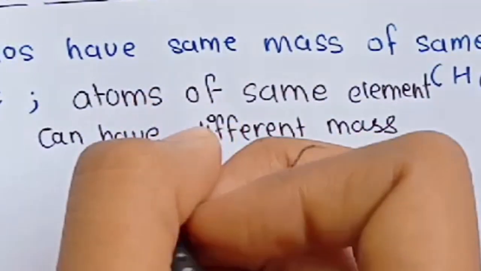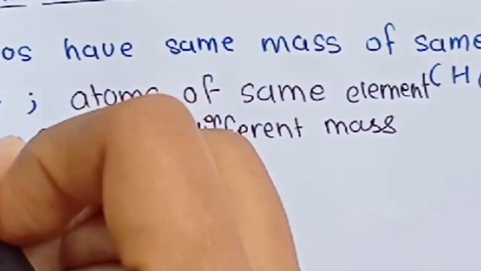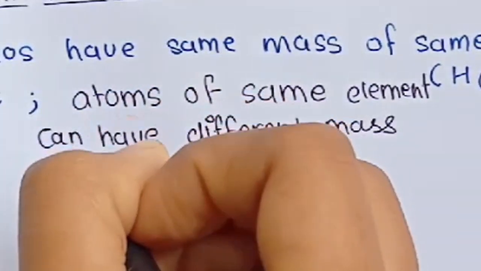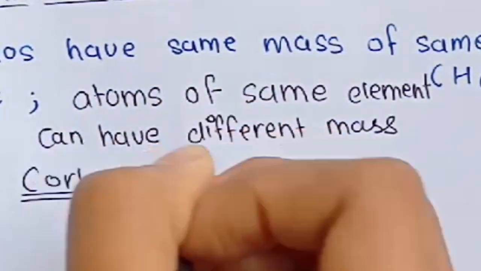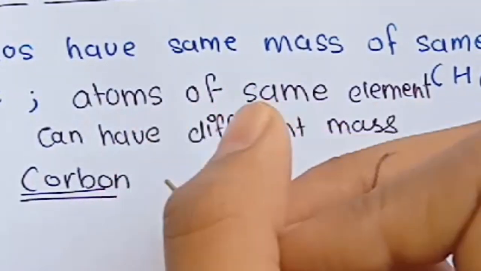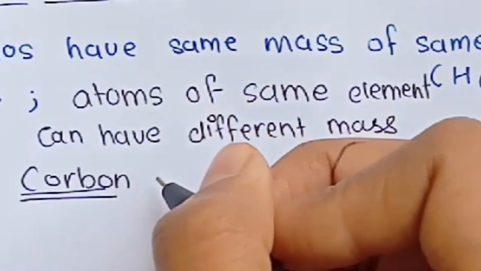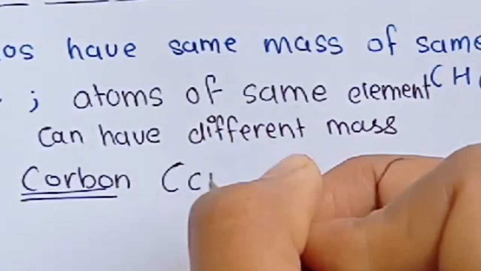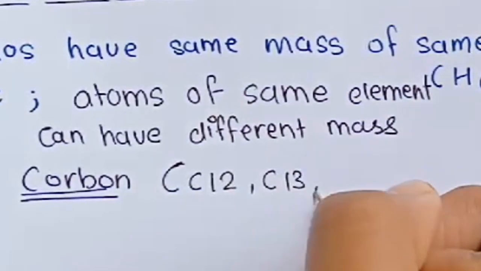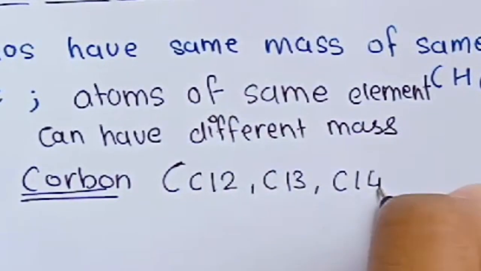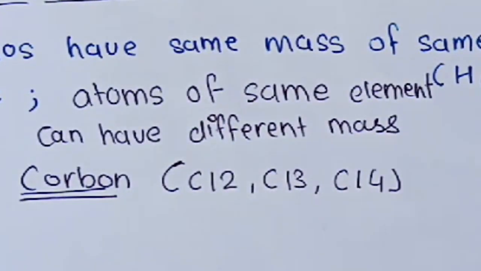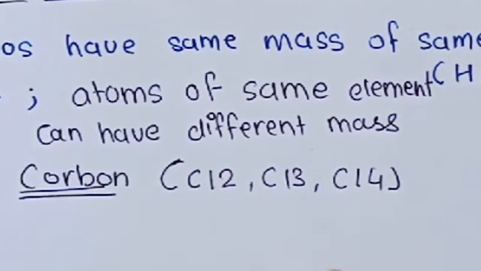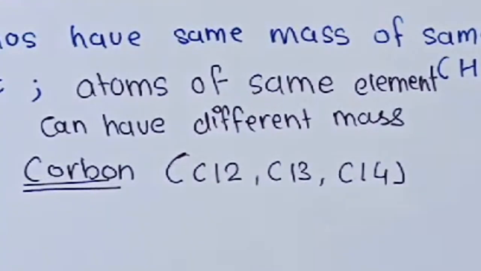Let's see how. Example, you're having carbon. Carbon is the very best example for each and everything. The carbon particles are in the form of C12, C13, C14. They have different mass. So this was the first drawback.